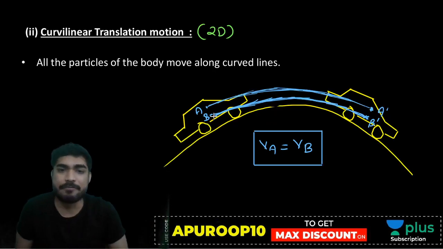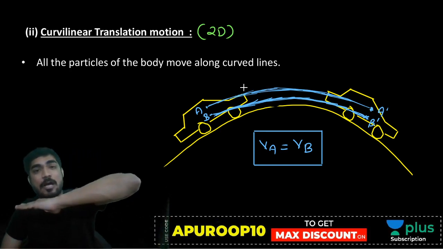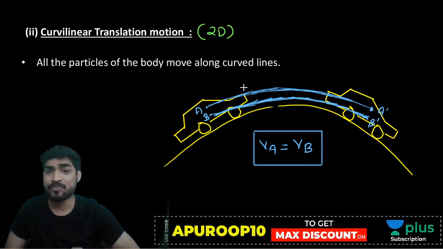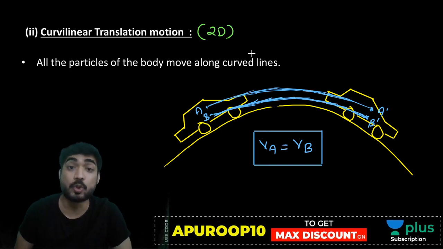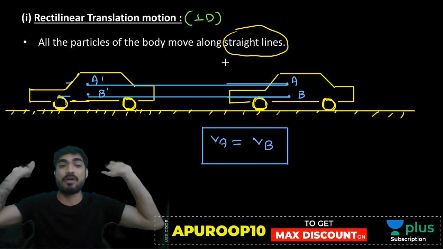But here, at any point, if you resolve the velocity, you will get an x component as well as a y component, because your velocity will be inclined. This is 2D translation and this is 1D translation. Is it clear to everyone?